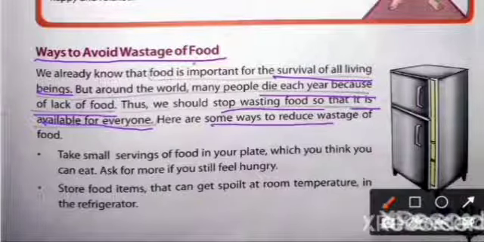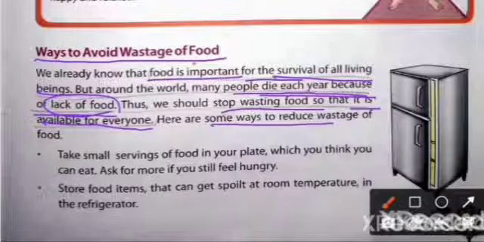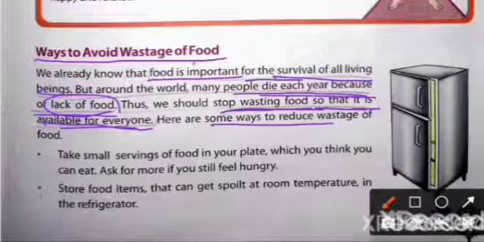So, we all know that food is important for the survival of all living beings, because all living beings need food. But in this world, many people die each year because of the lack of food. They do not get food and because of this they die. So, we have to stop the wasting of food so that it is available for everyone. Let's see the ways by which we can reduce the wastage of food.